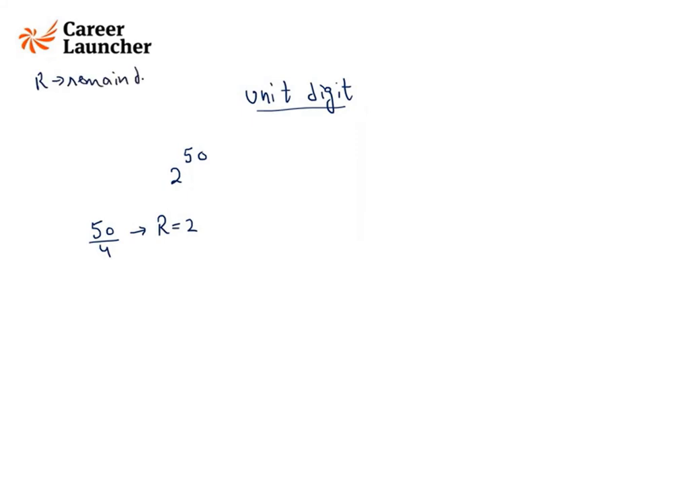Concept for the day is how to find the unit digit of a number. Finding the unit digit. See guys, if I want to find the unit digit of this, it is a very simple process. We divide 50 by 4. So we get remainder as 2. R means remainder, I'll be using R for remainder. So the unit digit of this would be same as the unit digit of this. That means instead of 50, I will put the power as the remainder, which is 2. So we know 2 square unit digit is 4. The last digit is 4.